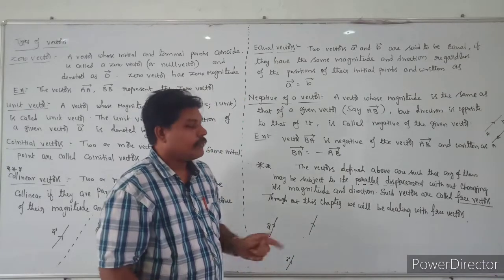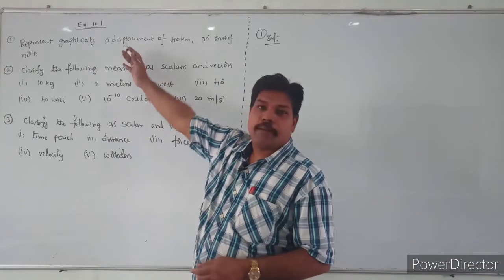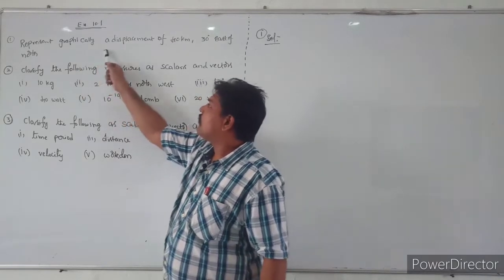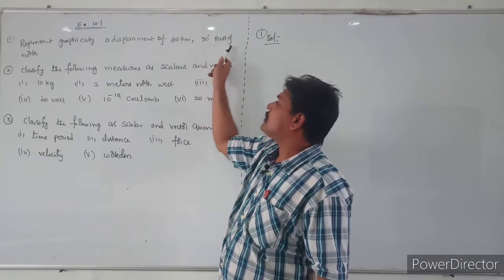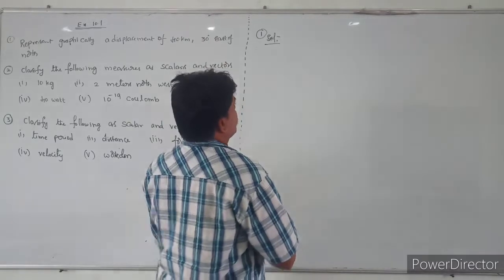Okay, see that. Students, see exercise 10.1. Here the first question is: represent graphically a displacement of 40 kilometers, 30 degrees east of north. 30 degrees east of north. So first we can take that.